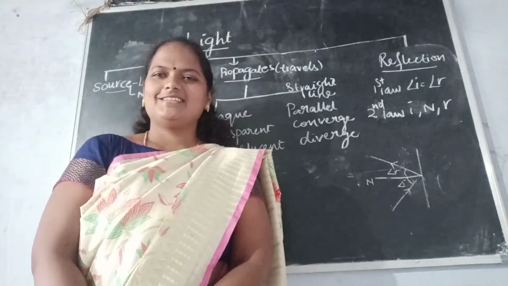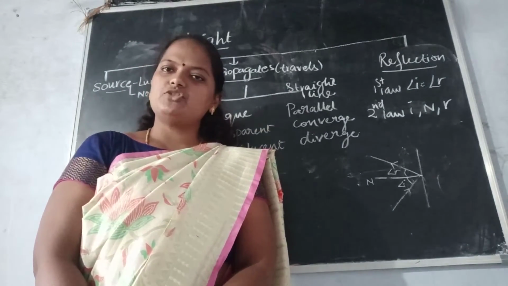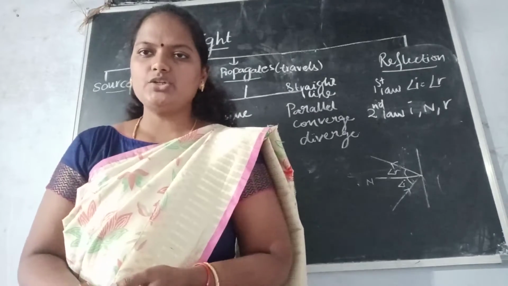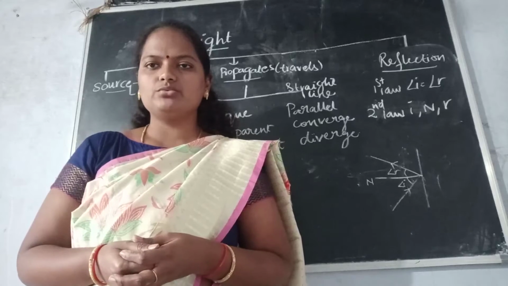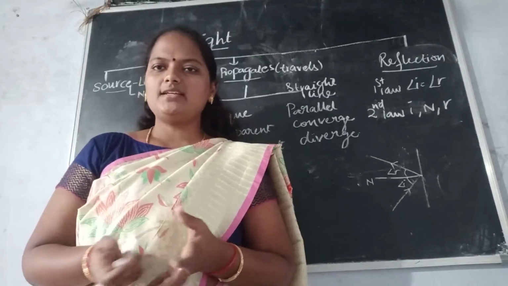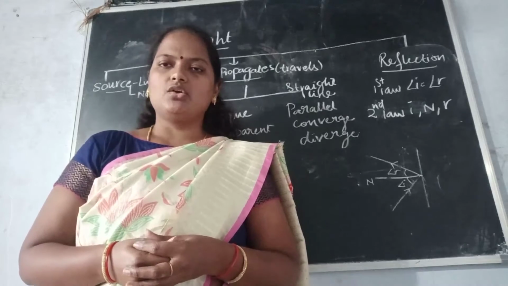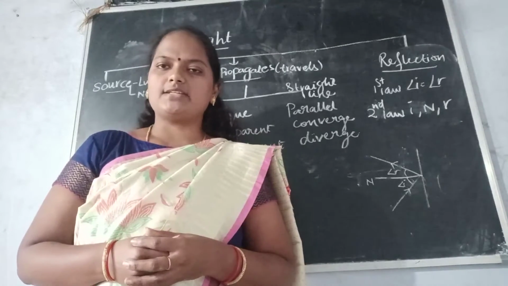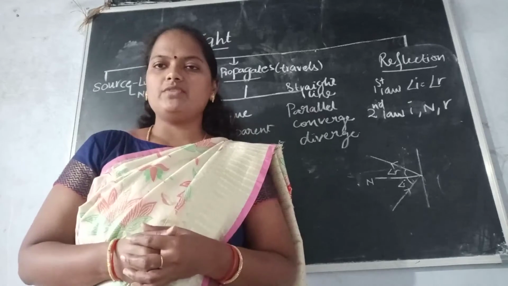Hi all. Before getting into the topic, let us discuss some general things. Suppose after entering into a dark room, can you see the objects around you? No, right? This is a general observation. We cannot see the objects around us. So what will we do? We will just switch on the light which is available so that the objects around us will be visible.